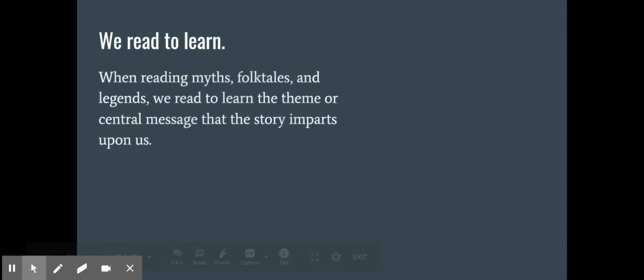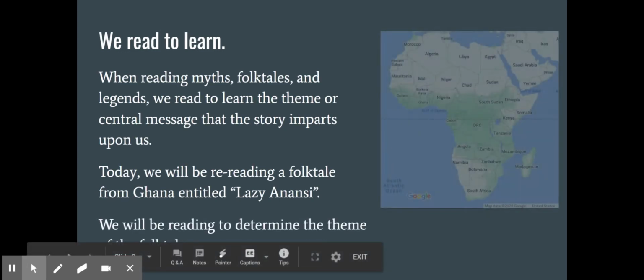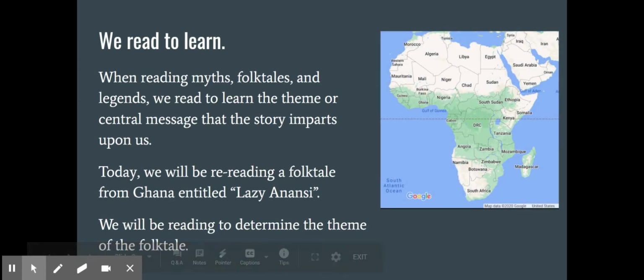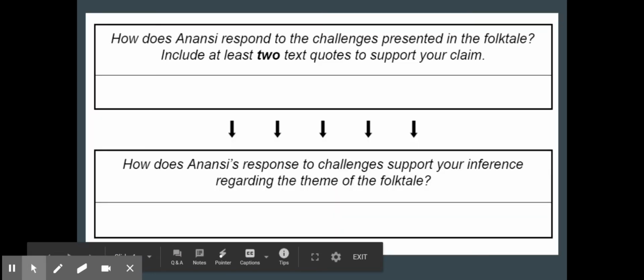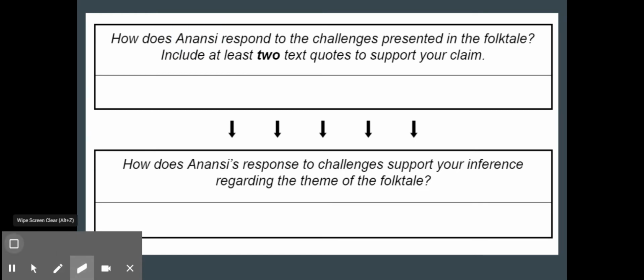Right, so we know that we read to learn, and when we're reading myths, folktales, and legends, we're reading to learn that theme or central message that story is trying to impart upon us. We're going to be rereading the folktale from lesson 1, which was from Ghana entitled Lazy Anansi. We're going to be determining the theme and how characters respond to challenges. Remember, Ghana is on the continent of Africa, and it is that country right there. So we're going to be focusing on these two questions. We're specifically looking at how characters are responding to challenges. Specifically, that character is going to be Anansi because we've already figured out the theme from lesson 1.